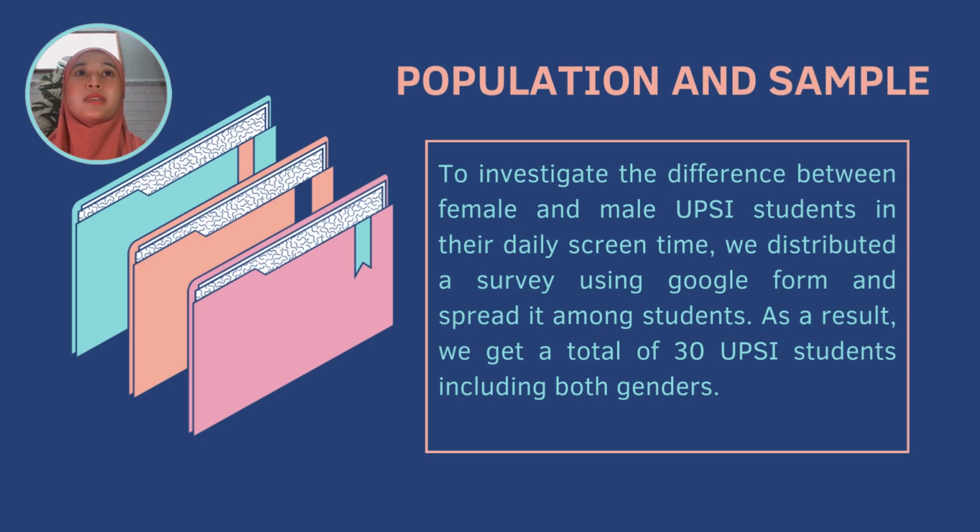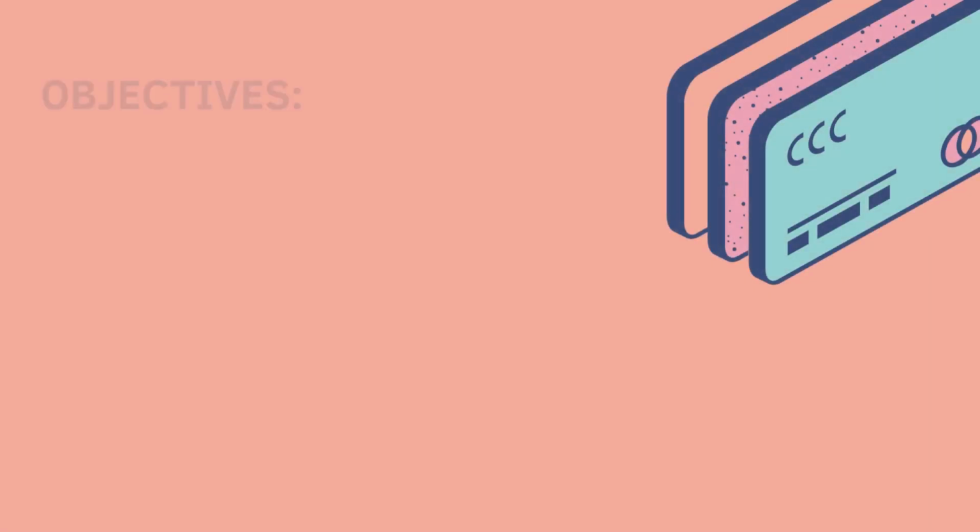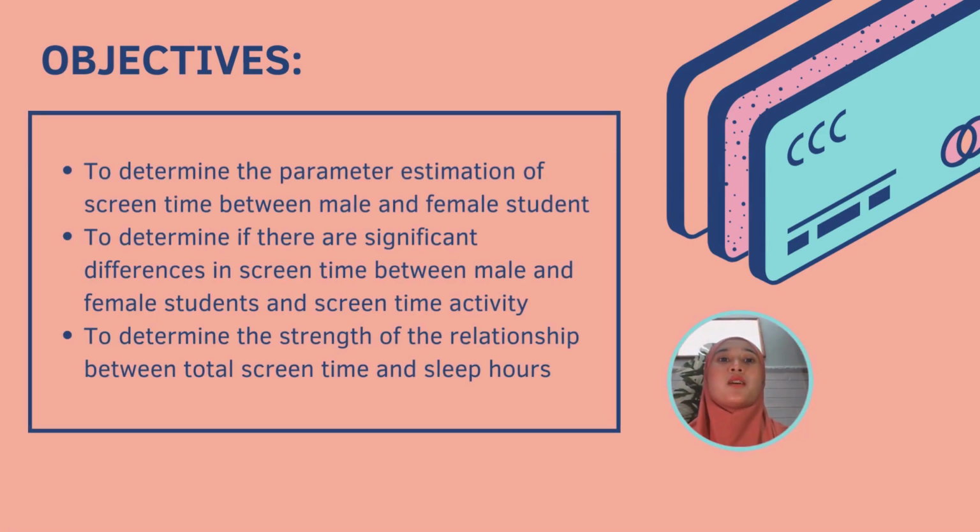As a result, we got a total of 30 UPSI students, including both genders. The objectives of our study: first, to determine the parameter estimation of screen time between male and female students. Second, to determine if there are significant differences in screen time activity between male and female students. Third, to determine the strength of the relationship between total screen time and sleep hours.